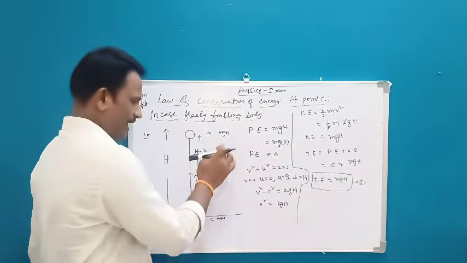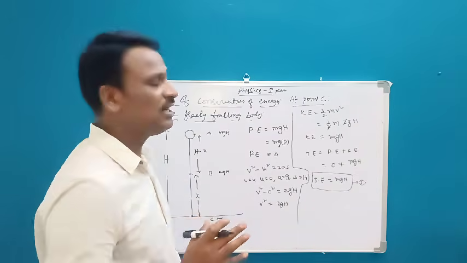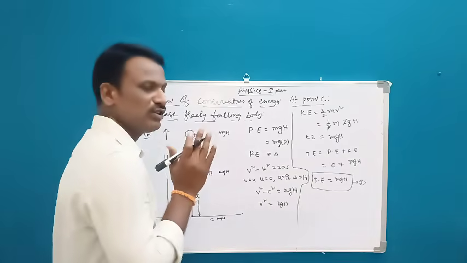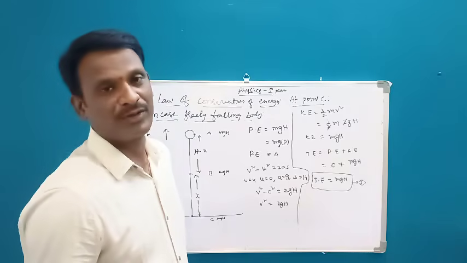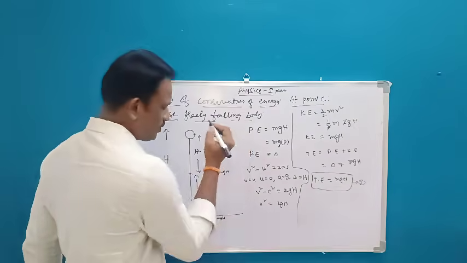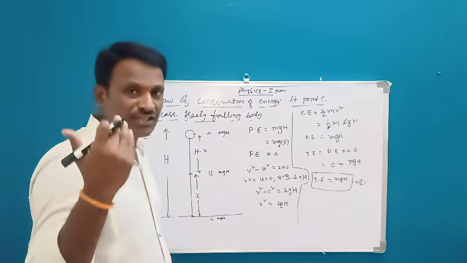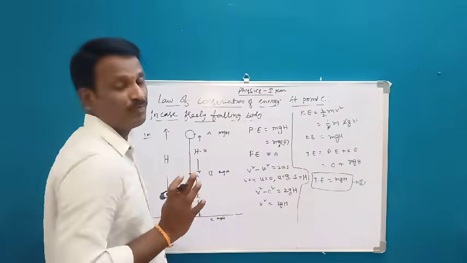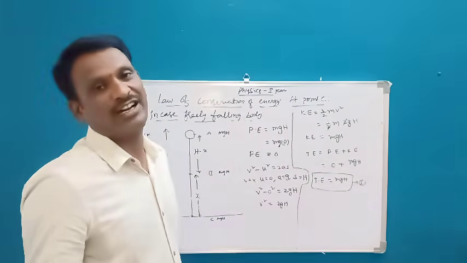So at every point A, B, C, okay, we are getting the same amount of energy. That means the total energy is constant. You are not going to increase or decrease it. But what is happening? The energy is being transformed from one form to another. At point A, total energy mgh is only potential energy, but whenever the object reaches point C, the potential energy becomes 0 and kinetic energy becomes mgh. Whereas at point A, kinetic energy is 0. That means the total potential energy is converted into kinetic energy.